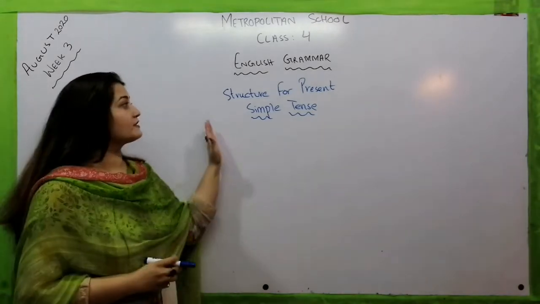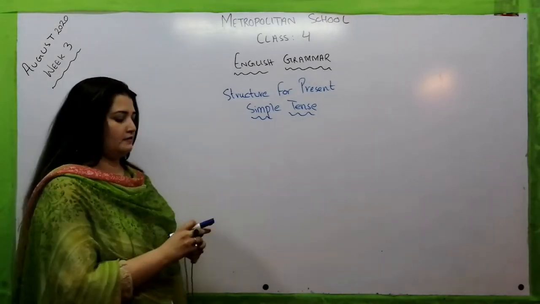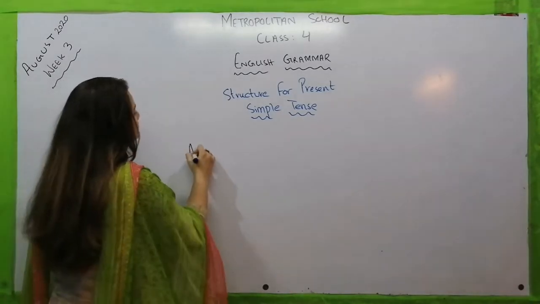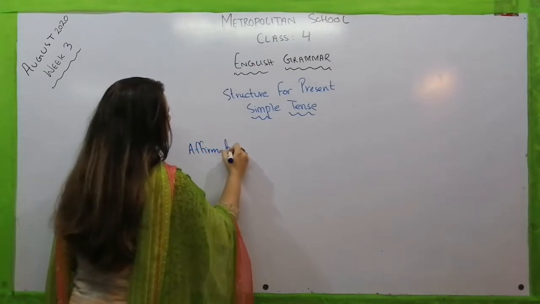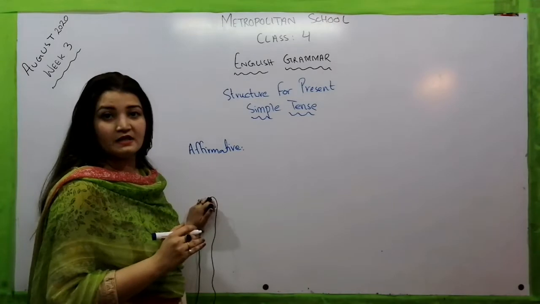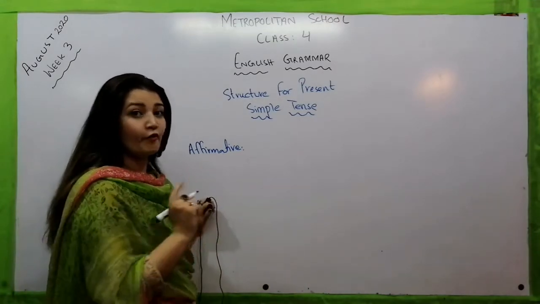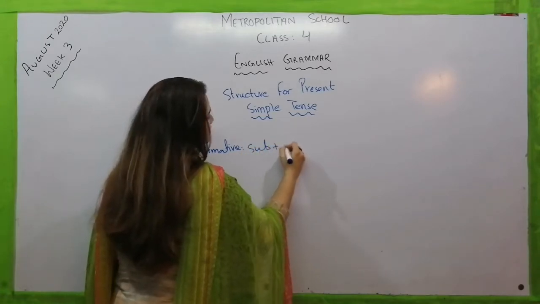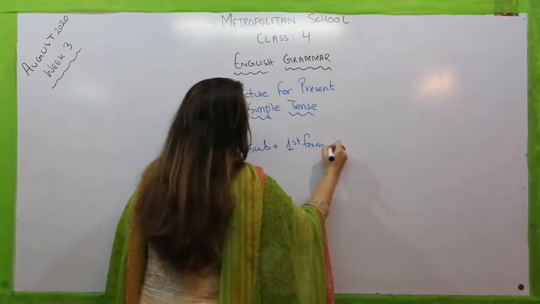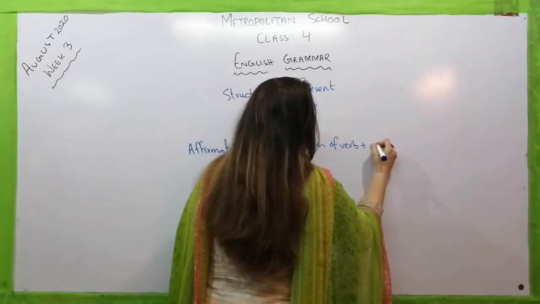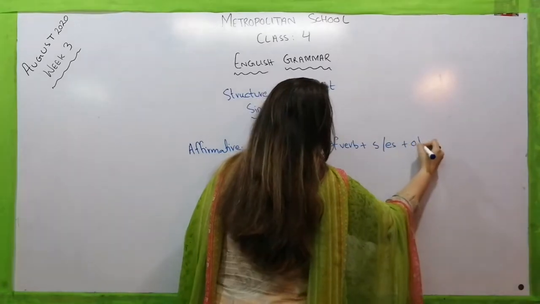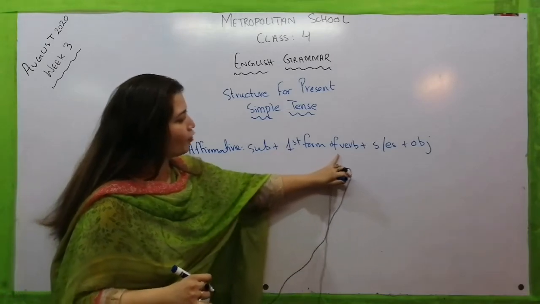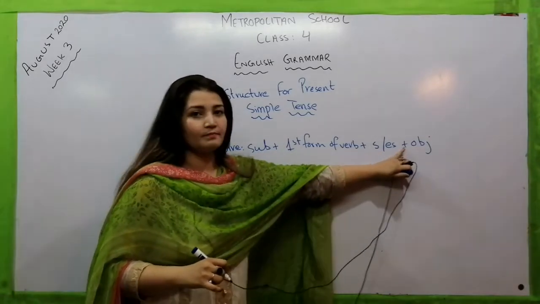Alright, now let's move towards the structure for the present simple tense. At first, it is further divided into 3 sentences. The first one is affirmative. Affirmative is a simple and positive sentence. For this sentence, we have some rules and a formula. Let's move towards the basic things. You have to write the subject first, then the first form of verb, then you have to add an s or es plus an object. This is affirmative sentence. Subject plus first form of verb plus s or es plus object.